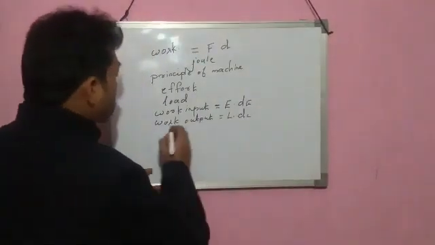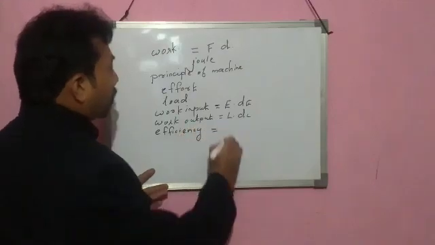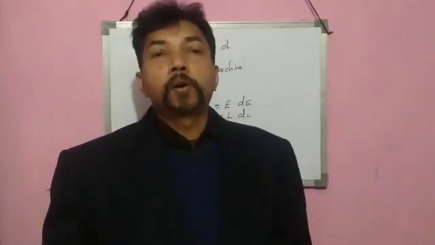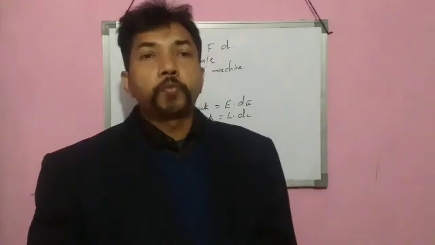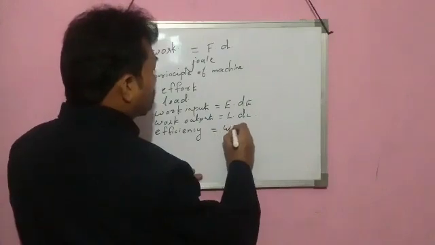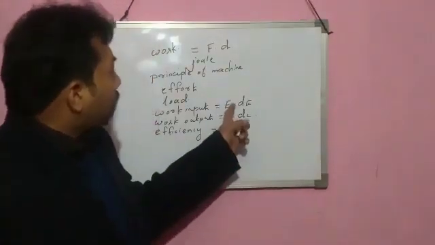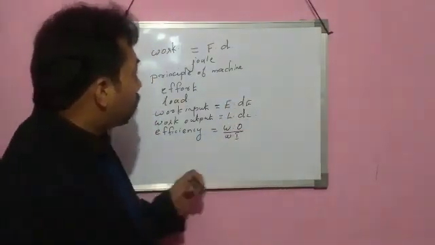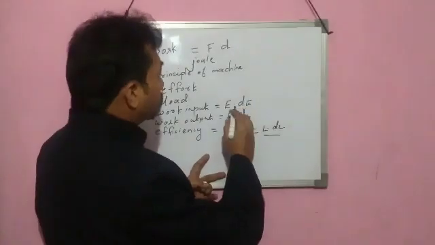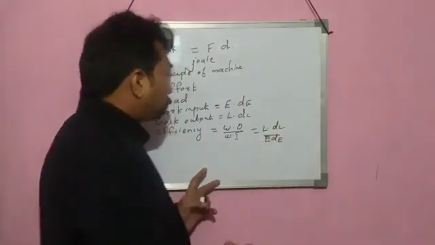Now, the next, efficiency of machine. So, what is meant by efficiency of a machine? Efficiency of a machine is the ratio of work output to the work input. And work output is the product of load and displacement of load. And work input is the product of effort and displacement of effort.